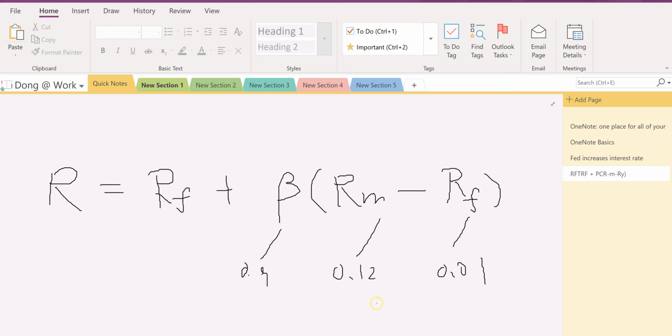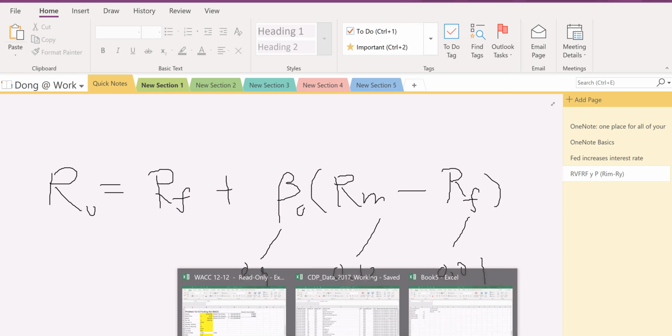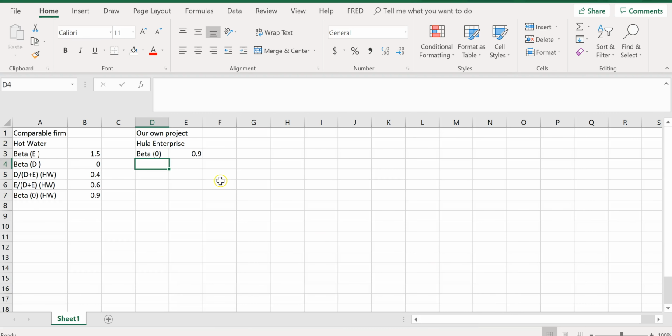Okay, so then we can figure out this R0.